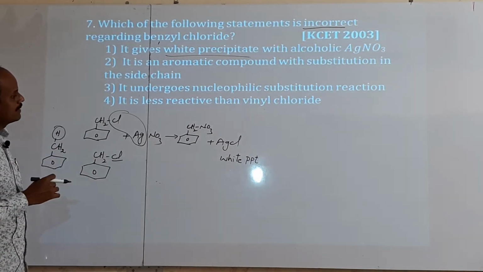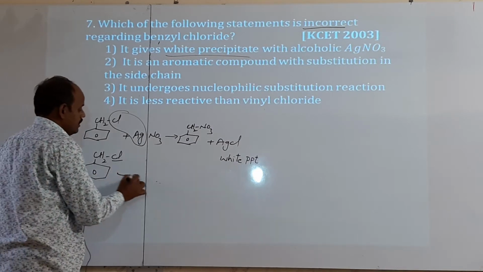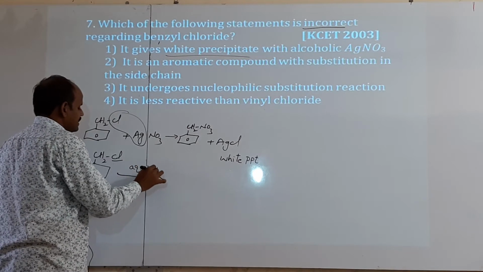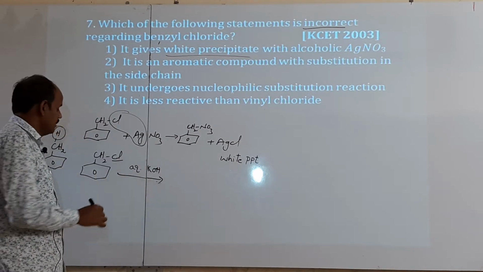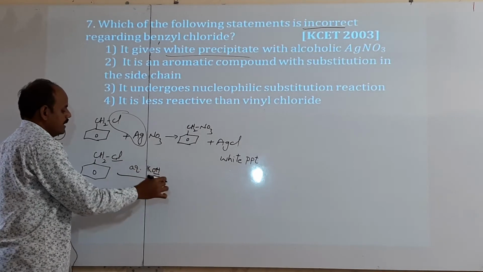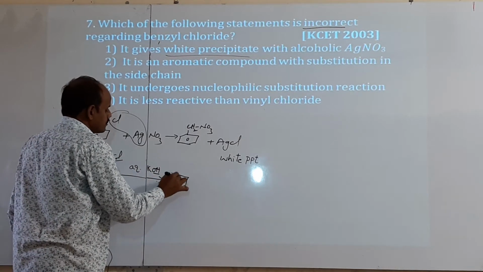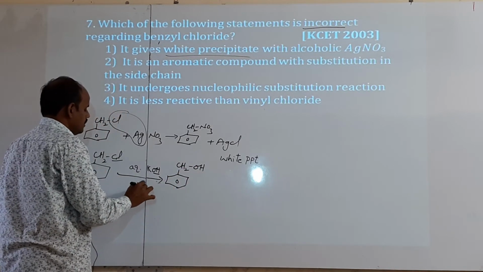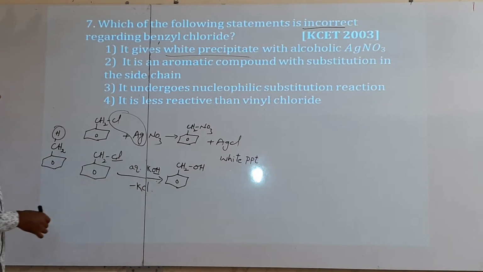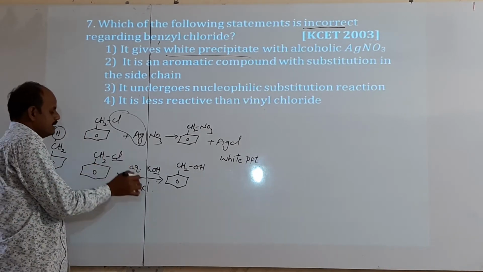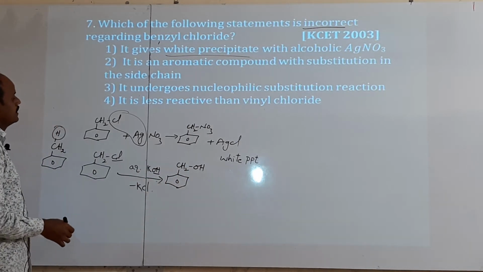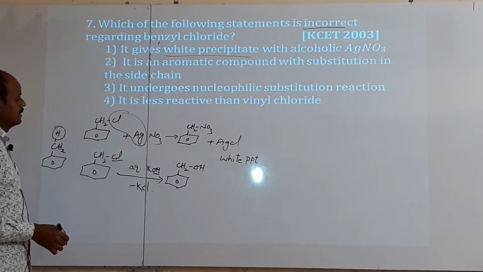Third option, it undergoes nucleophilic substitution reaction. Yes, usually it undergoes nucleophilic substitution reaction. For example, if you take aqueous KOH, Cl is replaced by OH, then we get benzyl alcohol. Easily it undergoes substitution reactions, that too nucleophilic, because Cl minus is replaced by OH minus ions. That is also correct. And the fourth option, it is less reactive than vinyl chloride.